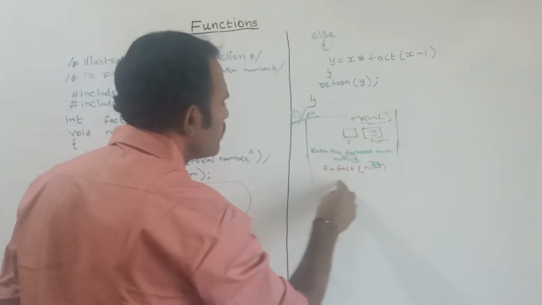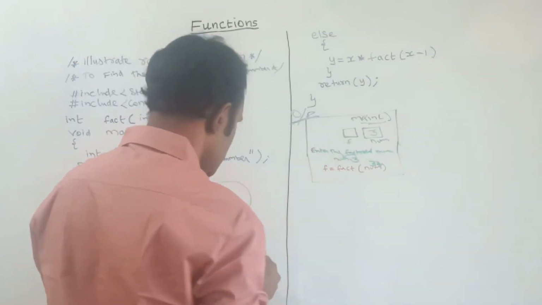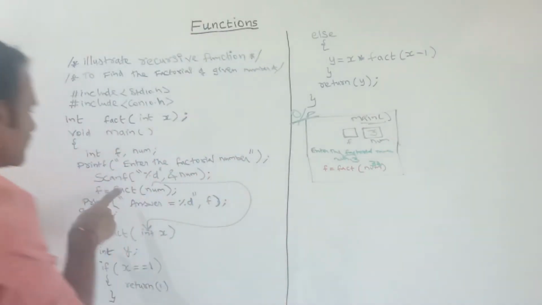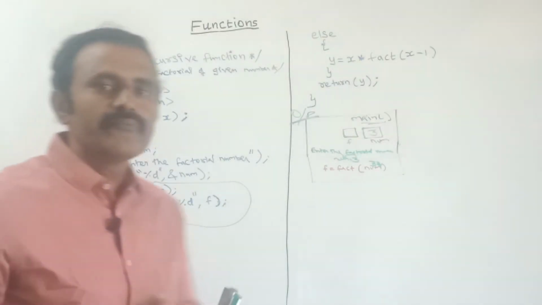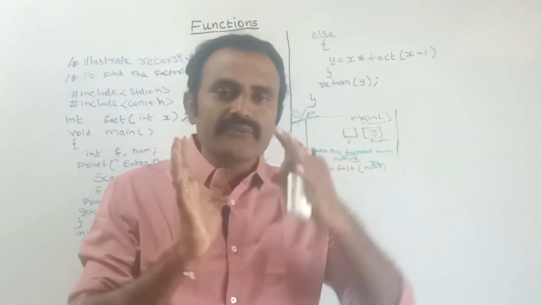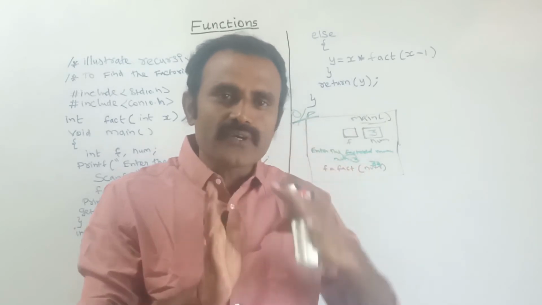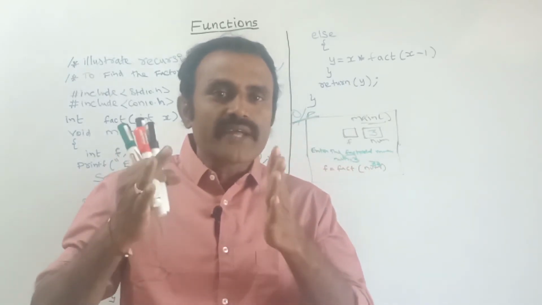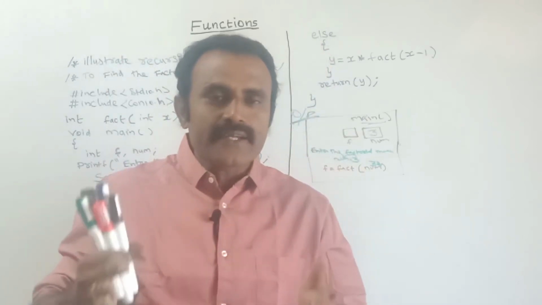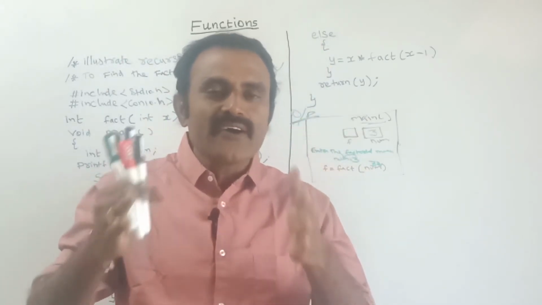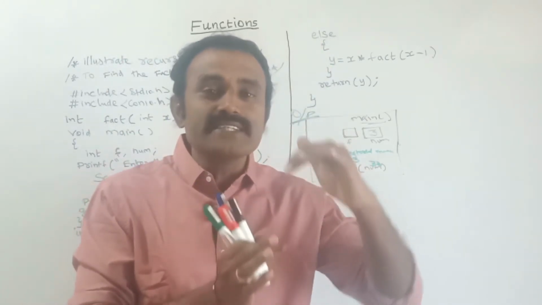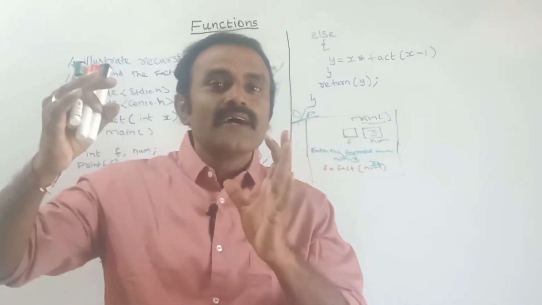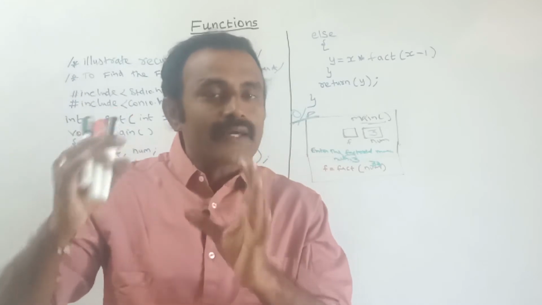This is the main part. Here, while calling the function, I have told you that when the function is invoked, at that time the frame set block is created. Inside that frame set, memory will be allocated for the variables inside that function.